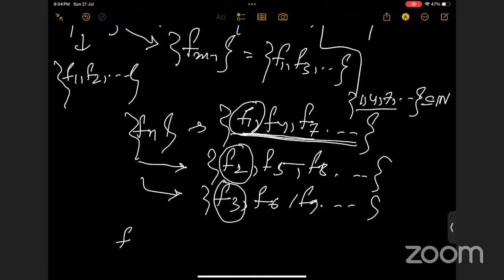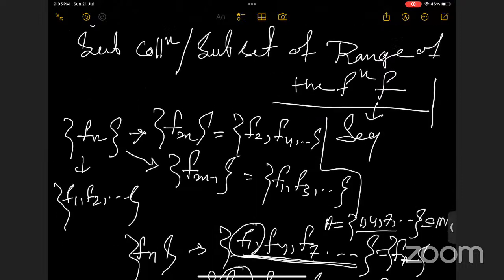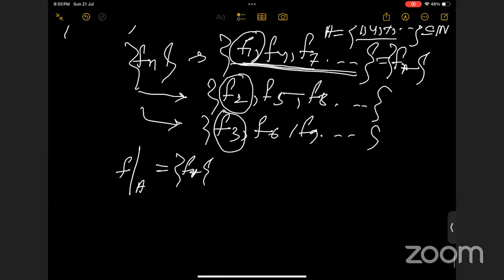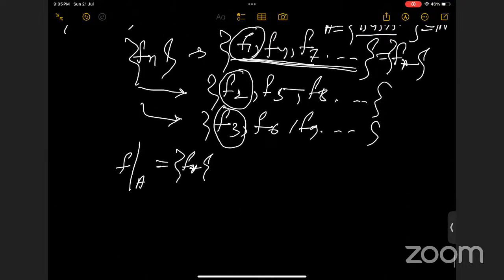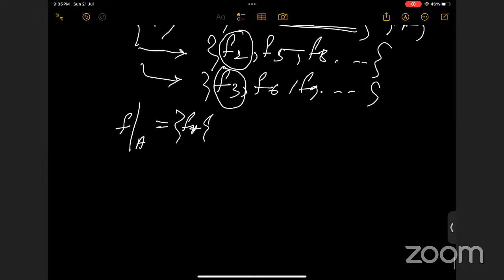If we take the restriction of f to the set A, then this is our f star sequence. Basically, this is our subsequence. So it's a sub-collection of the range. We are restricting the domain and then finding a sequence.